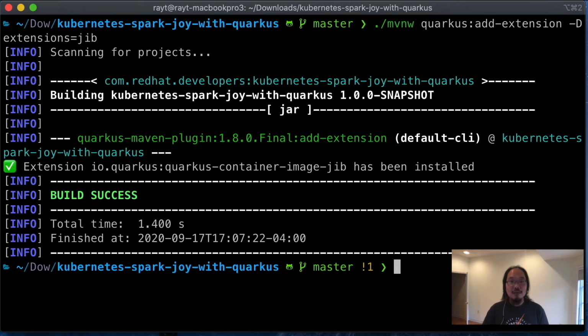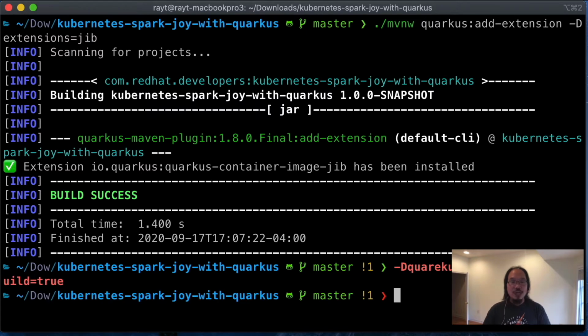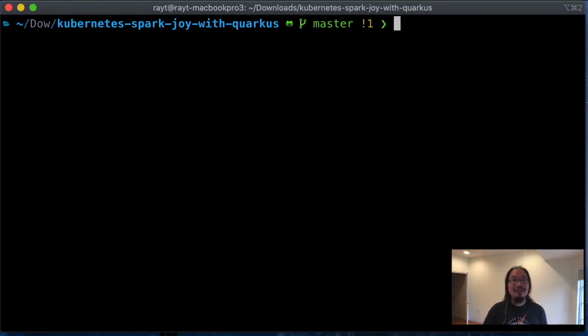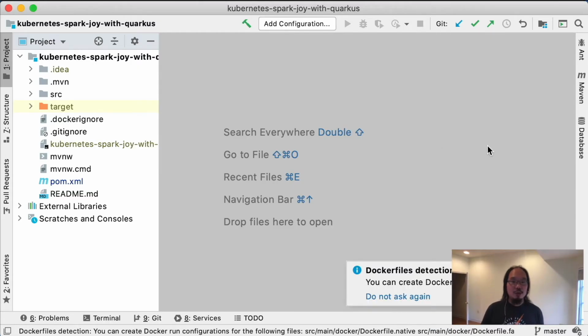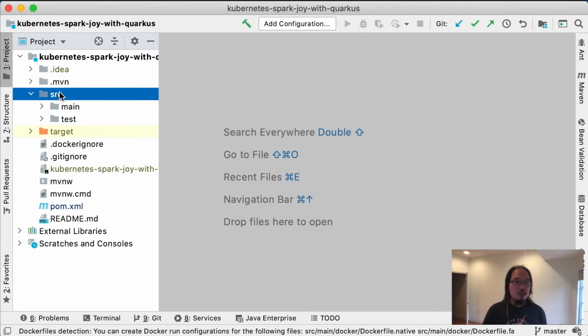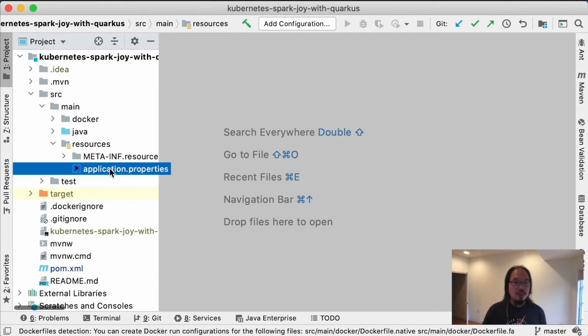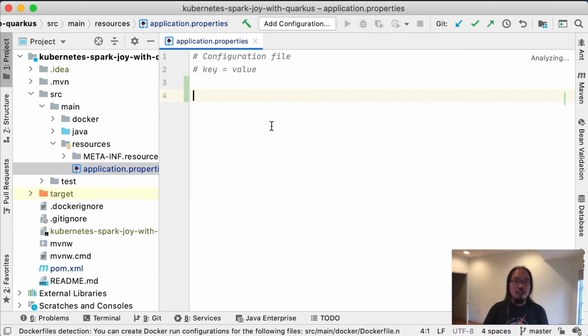Now I can pass it in via the Maven -D command line option with additional configuration like quarkus.container-image.build equal to true, right? But if you have to specify it every single time, it is a little time consuming. So rather than doing this, we can just add this into the application.properties file. So I'm going to go ahead and open up my application. Okay, so now my application is opened up in my IDE, and I should be able to go to my resources here. And in the application.properties, you can specify a few more attributes so that you don't have to specify them every single time you rebuild your application.